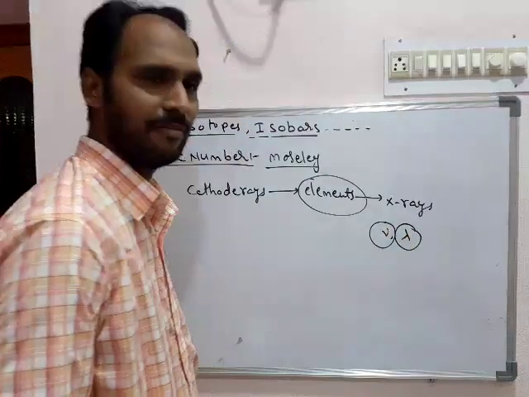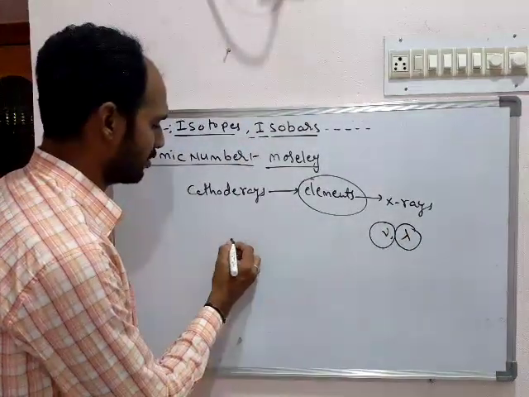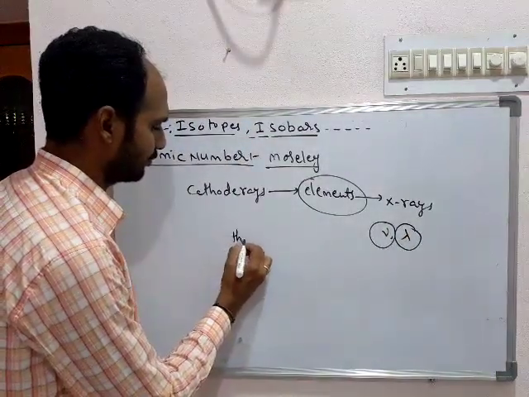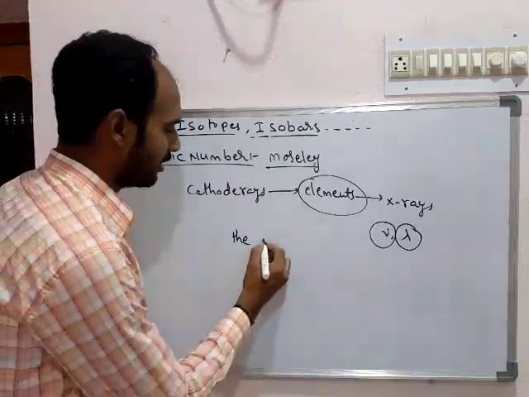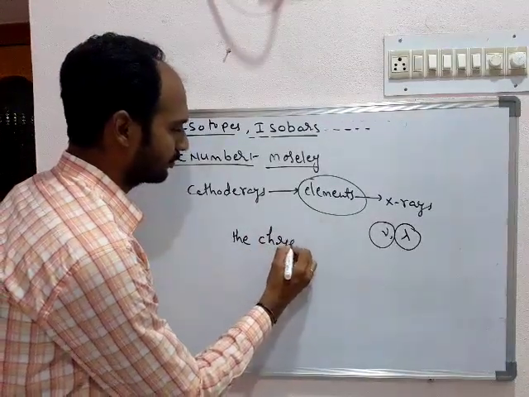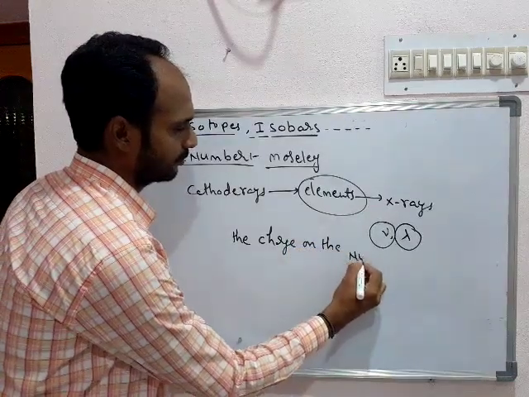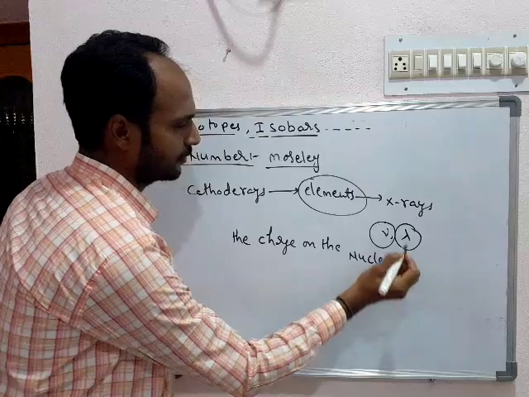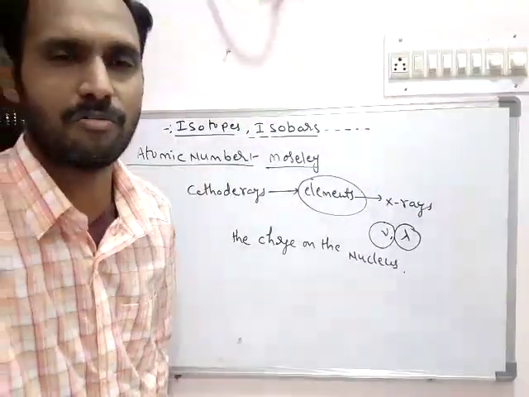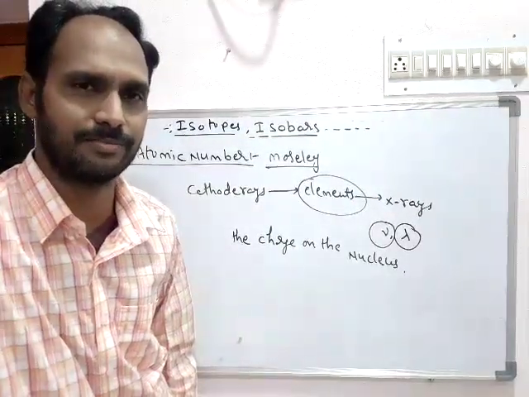With the help of this frequency and wavelength, he was able to calculate the charge on the nucleus of atoms of different elements.